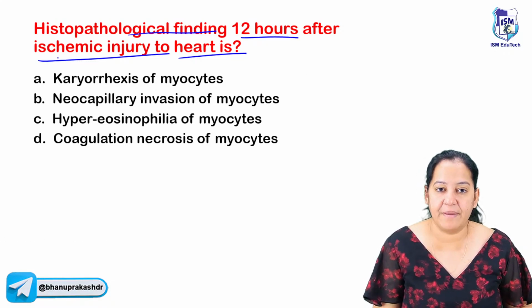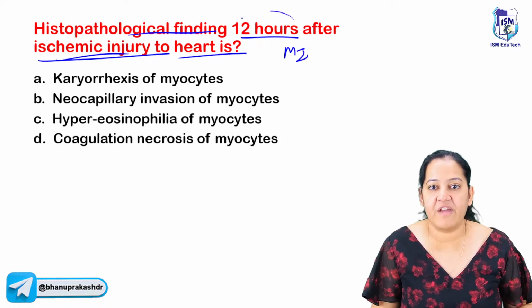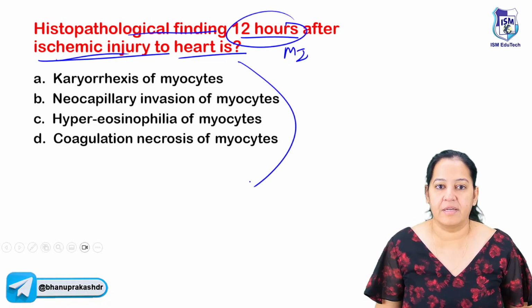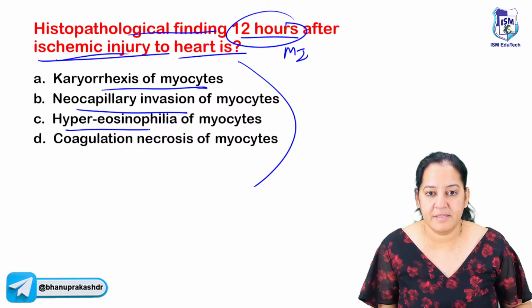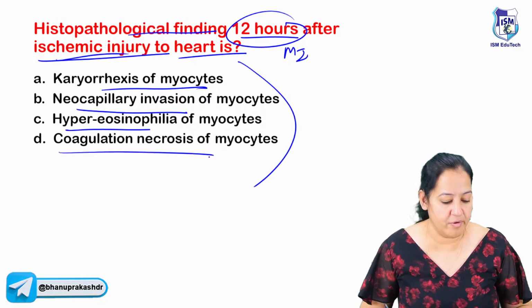After ischemic injury to the heart, I mean MI, after 12 hours of MI, what will be present in the heart? Is it karyorrhexis of myocytes? Is it new capillary invasion of the myocyte? Is it hypereosinophilia of the myocyte or coagulative necrosis of the myocyte?